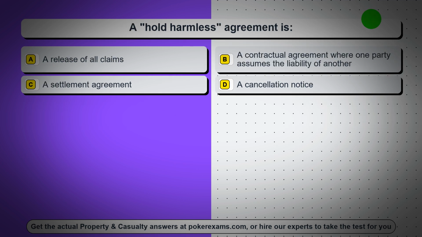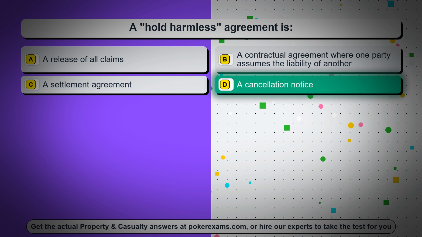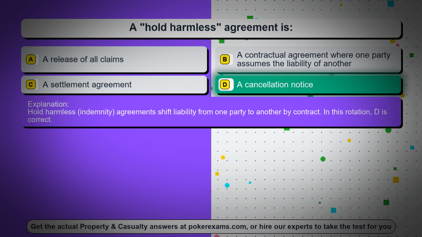Question 71. A hold harmless agreement is, option A, a release of all claims. Option B, a contractual agreement where one party assumes the liability of another. Option C, a settlement agreement. Option D, a cancellation notice. The correct answer is option D, a cancellation notice. Hold harmless, indemnity, agreements shift liability from one party to another by contract. In this rotation, D is correct.